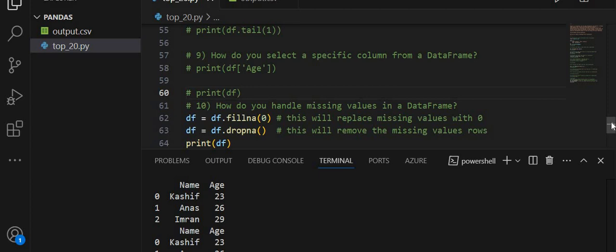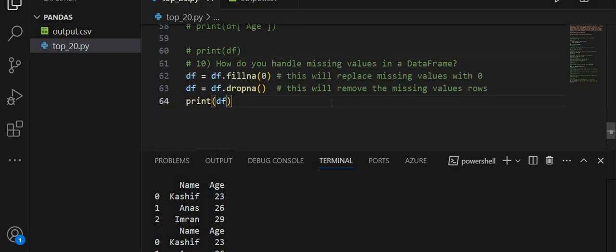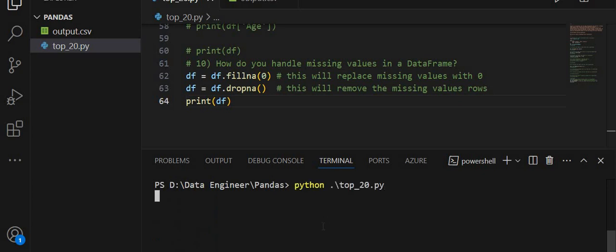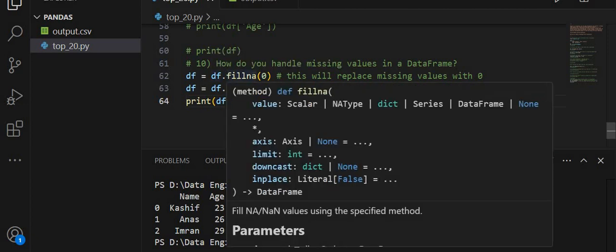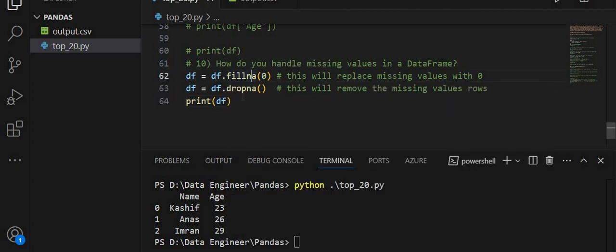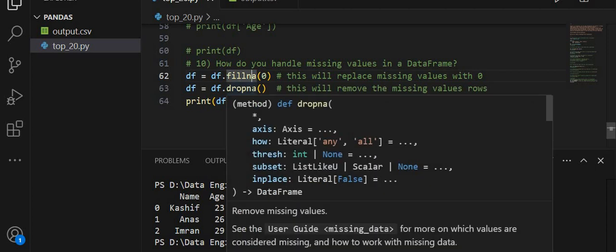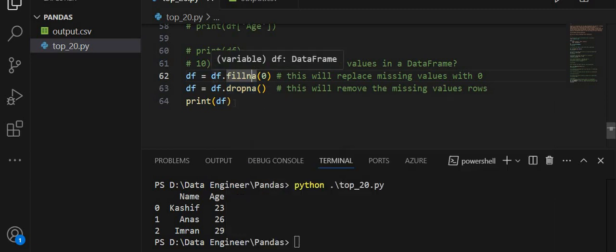Let's comment this first, and if I run this, see, I am getting the same data frame after applying both methods, replacing the missing values, and the dropna removing the rows of missing values. When I apply these two on my data frame, I am getting the same data frame because I have no missing value in my data frame.